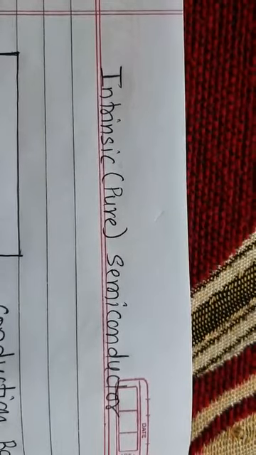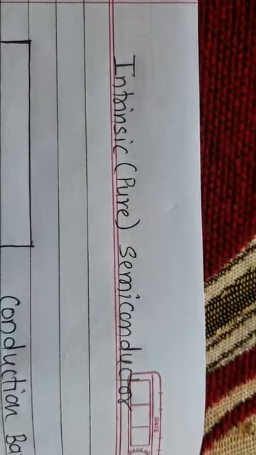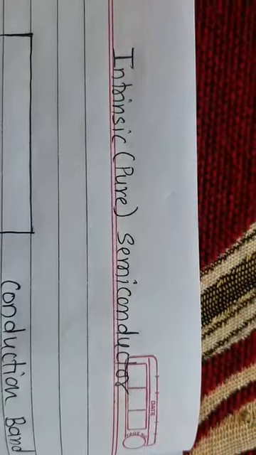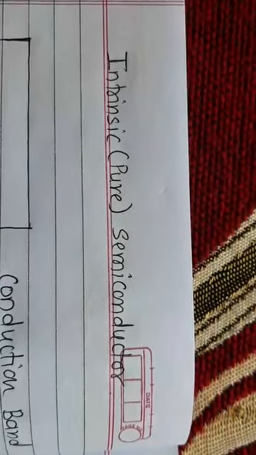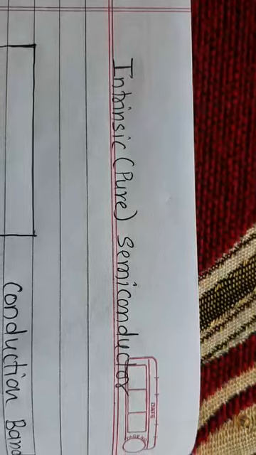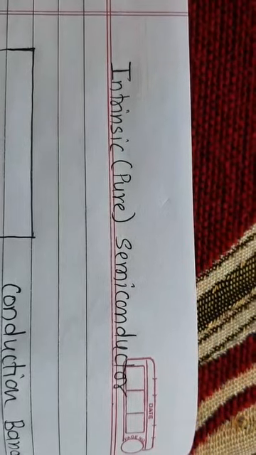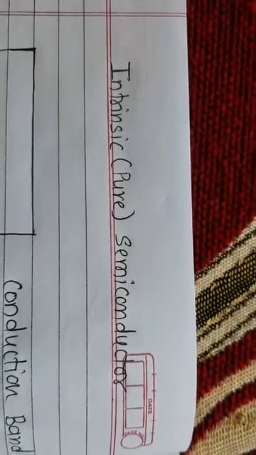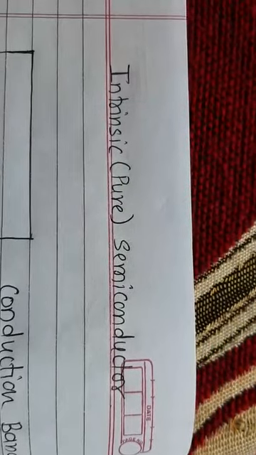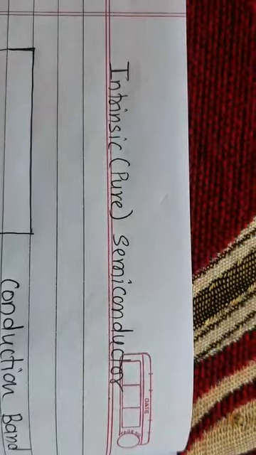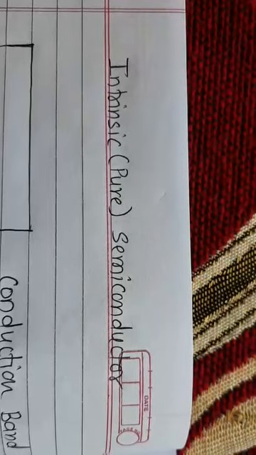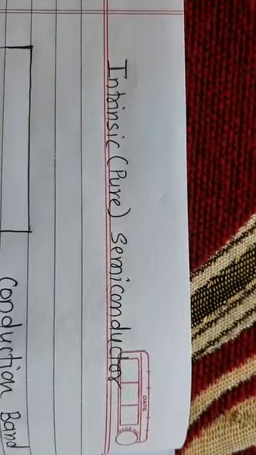This is our third lecture of the chapter semiconductors. Today we study the intrinsic semiconductors. Intrinsic semiconductor, its other name is a semiconductor which is in a pure form. So intrinsic semiconductor means simply we say that the semiconductors which are in pure form are called as the intrinsic semiconductors or the pure semiconductors.